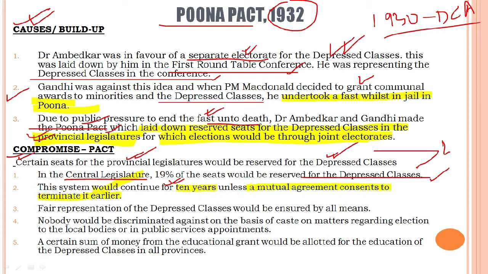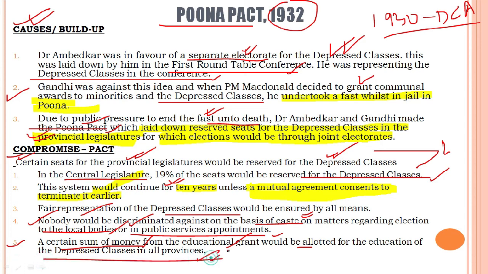What does this statement mean? It means that if Gandhiji and Dr. Ambedkar strike out a compromise before 10 years, it's good. The pact will be terminated. Otherwise, this pact was going to continue for 10 years. Now let us see some more provisions. Fair representation of the depressed classes would be ensured by all means. Nobody would be discriminated against on the basis of caste on matters regarding election to the local bodies or in public services appointments. A certain sum of money from the educational grant would be allotted for the education of the depressed classes in all provinces.